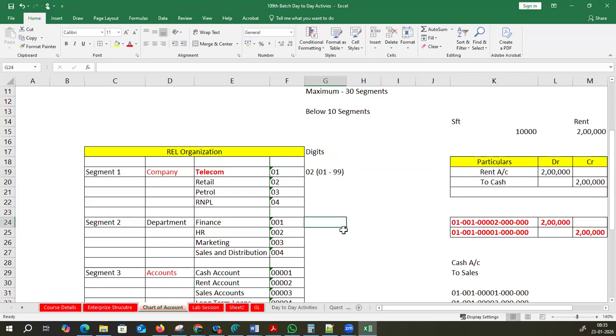Okay. This is 3 digits. 3 digits means you can go up to 01 to 999. Okay. This is 5 digits. You can go up to 01 to 10,000. Now you are giving the digits like this. 0, 2 I'm giving for company. Finance department, I'm giving 0, 3. Okay. And accounts are given like this.